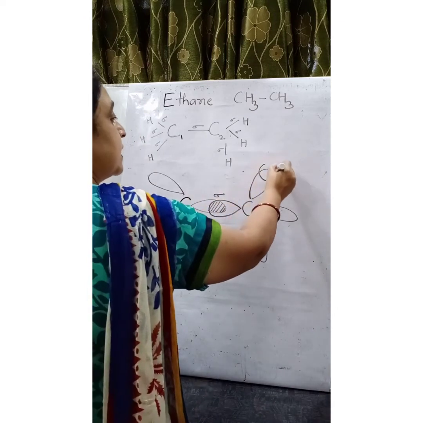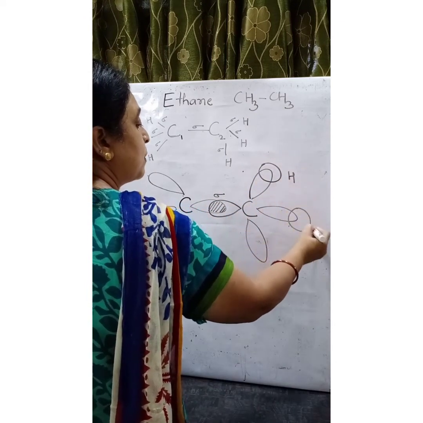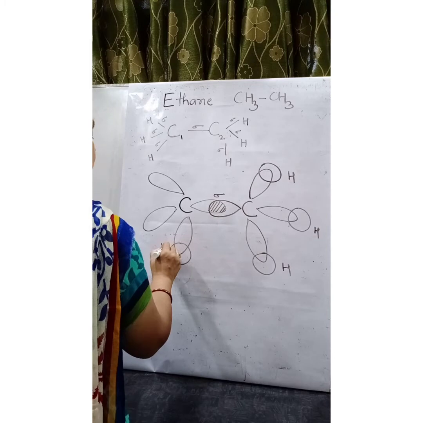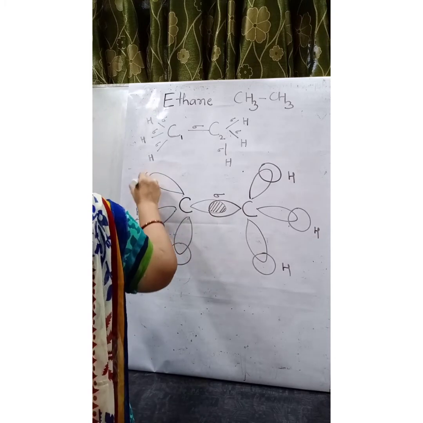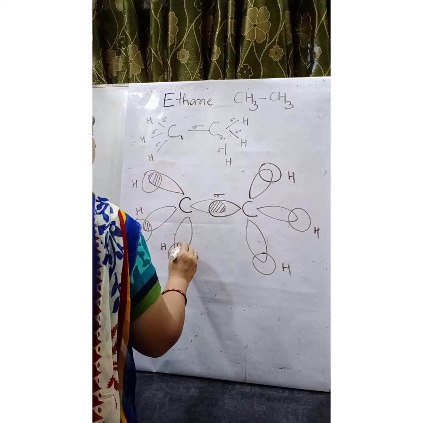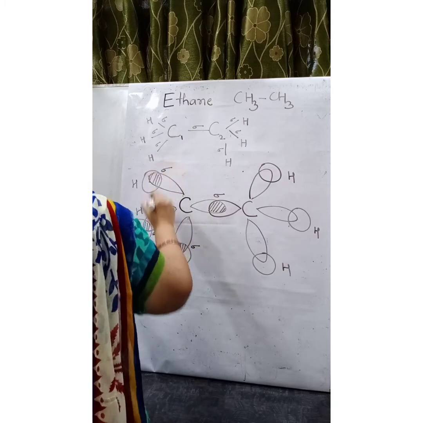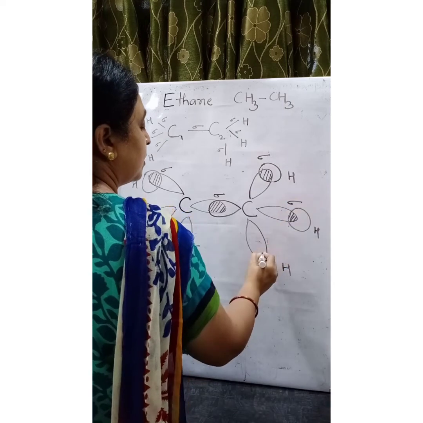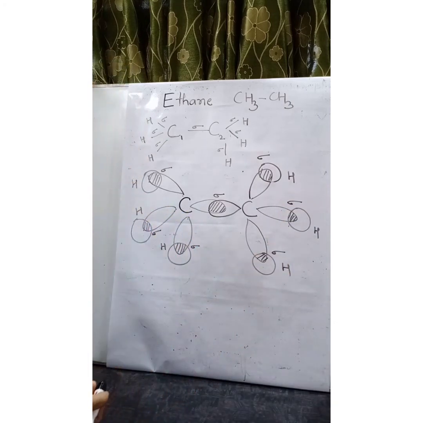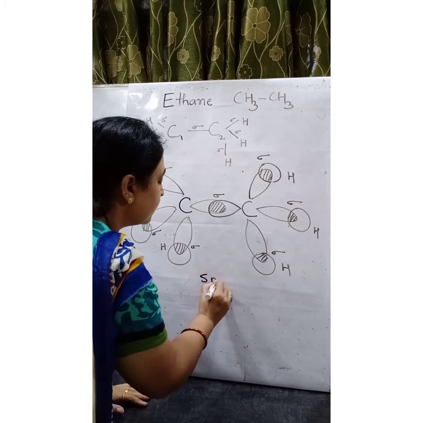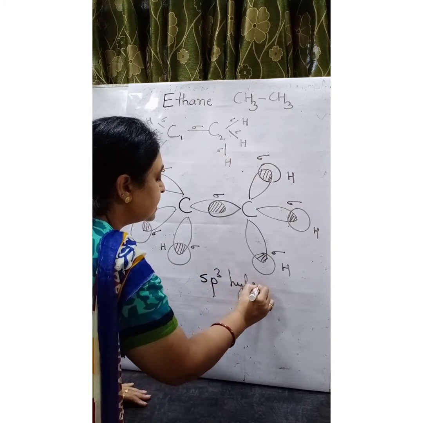Now each sp3 hybrid orbital is overlapped by 1s orbital of hydrogen forming 3 CH bonds. So each carbon forms 3 CH sigma bonds. So these are the sigma bonds which are being formed by the overlap of 1s orbital of hydrogen with the sp3 hybrid orbital of carbon. So basically ethane molecule is having sp3 hybridization.